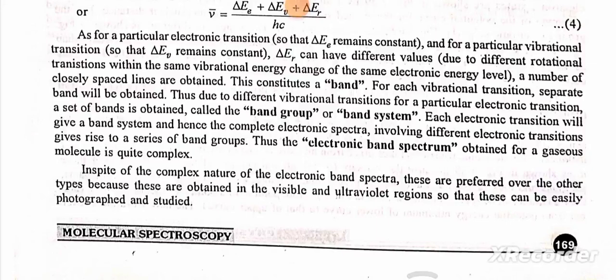Thus, due to different vibrational transitions for a particular electronic transition, a set of bands is obtained, called the band group or band system. Each electronic transition will give a band system, and hence the complete electronic spectra involving different electronic transitions give rise to a series of band groups. Thus, the electronic band spectrum obtained for a gaseous molecule is quite complex. In spite of the complex nature of electronic band spectra, these are preferred over the other types because these are obtained in the visible and ultraviolet regions, so that these can be easily photographed.